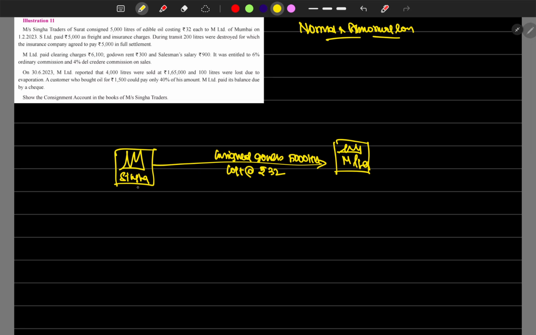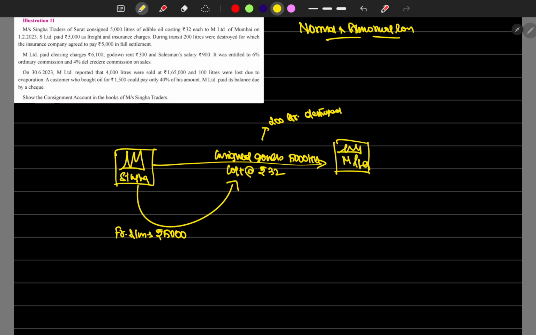Singa Limited, single trader, paid rupees 5000 for freight and insurance. During transit 200 liters were damaged, 200 liters were destroyed. This is abnormal loss.